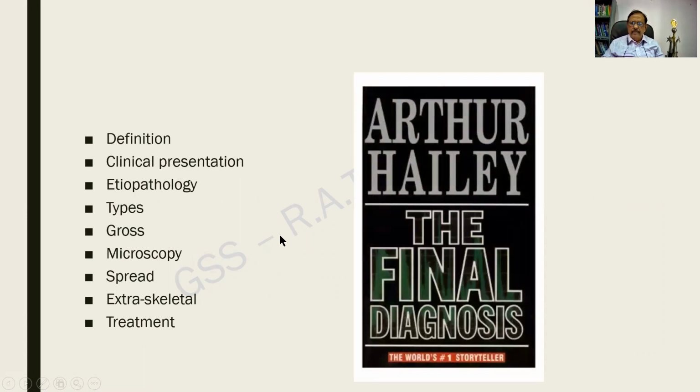Before we delve further into the topic, an interesting narration. The Final Diagnosis by Arthur Hailey is a world-famous book, which gives a story of a small hospital in which a nursing staff develops a swelling around the knee. Biopsy is taken. The senior pathologist gives a report of malignancy, the junior as benign.